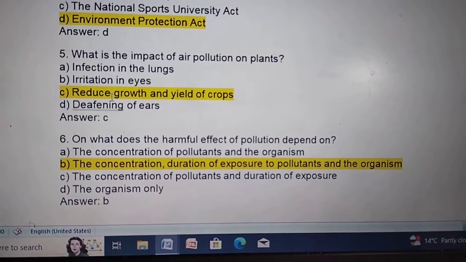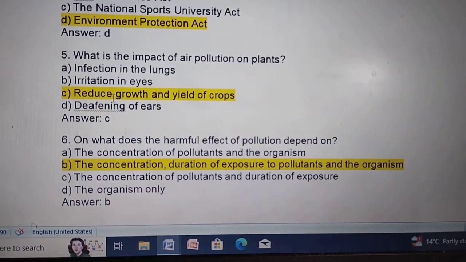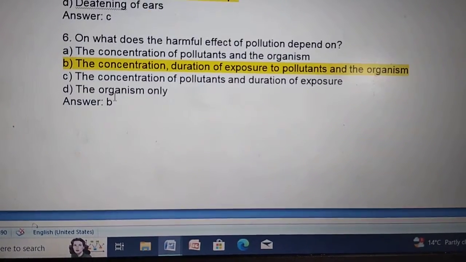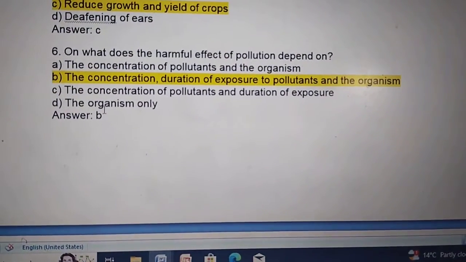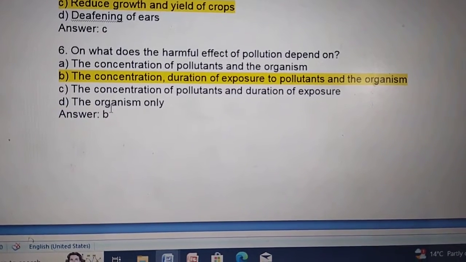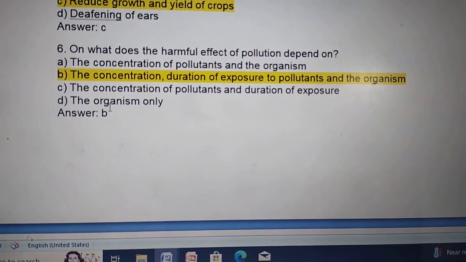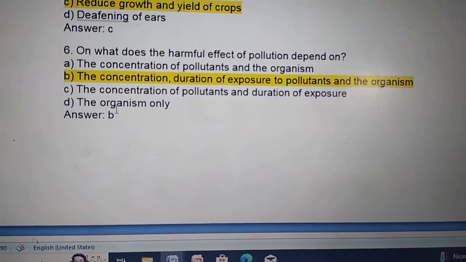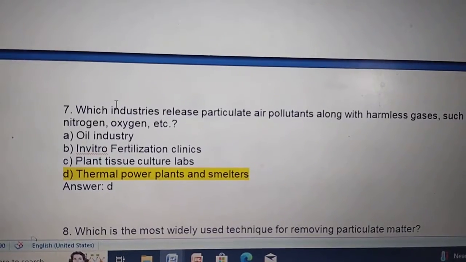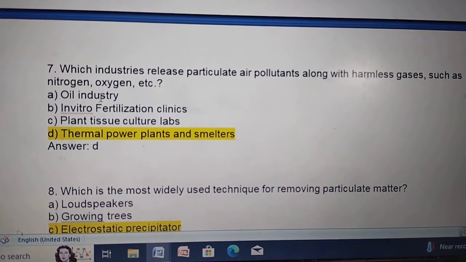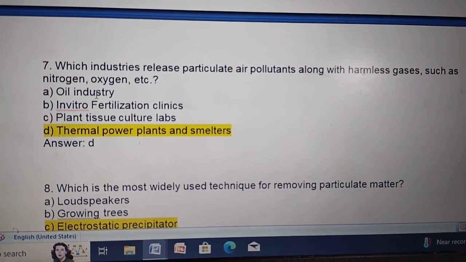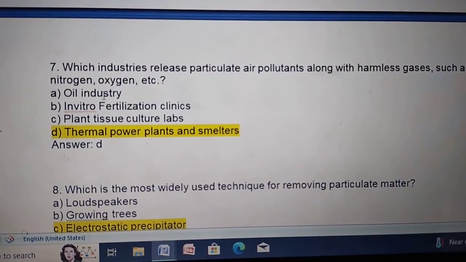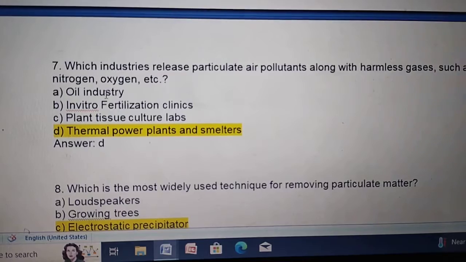What is the impact of air pollution on plants? The impact is reduced growth and yield of crops. 6. On what does the harmful effect of pollution depend upon? The concentration, duration of exposure to pollutants and the organisms. 7. Which industries release particulate air pollutants along with harmless gases such as nitrogen, oxygen, etc.? Thermal power plants and smelters.